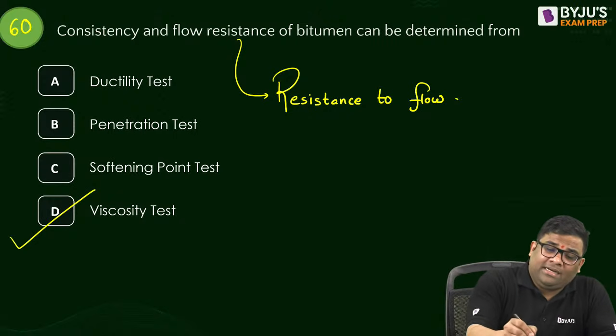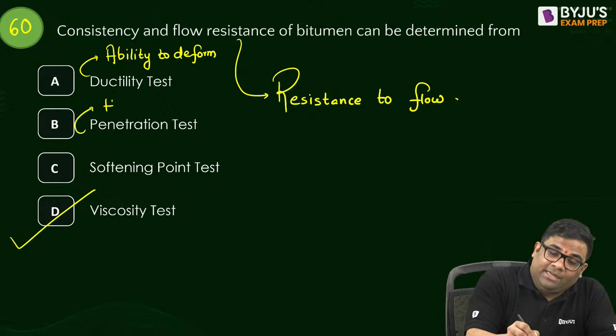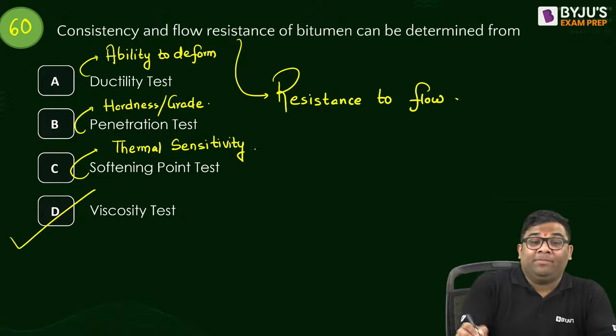Yes. Okay. Ductility we conduct for what? This is for your deformation, ability to deform. The ability to deform is judged by ductility test. Penetration test we do for hardness actually and for gradation of bitumen. And your softening point which see thermal sensitivity or susceptibility, that is how it is sensitive to your thermal changes.